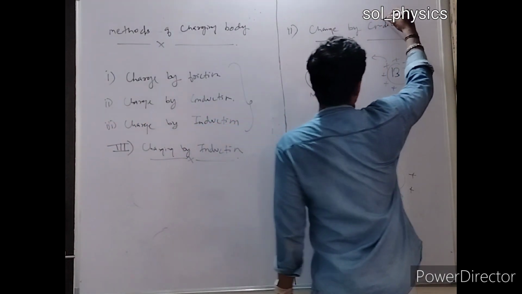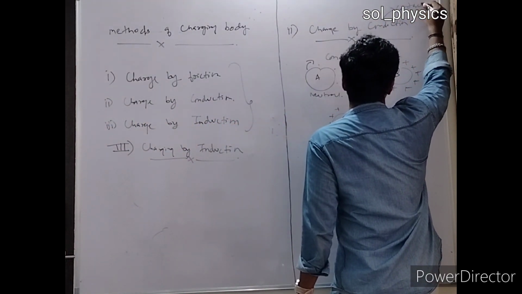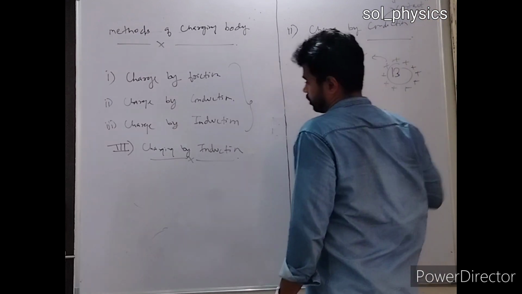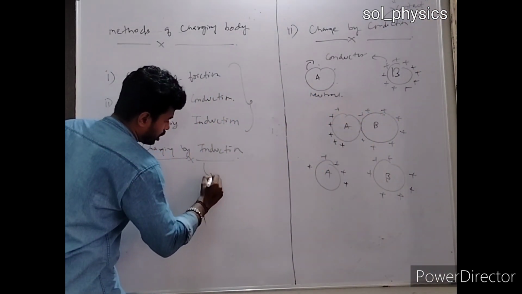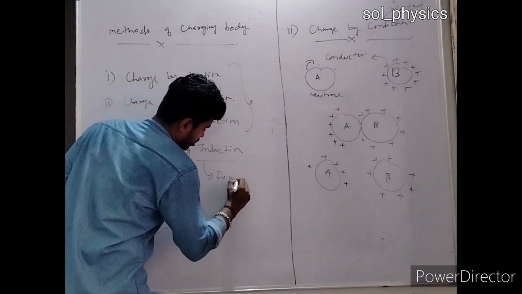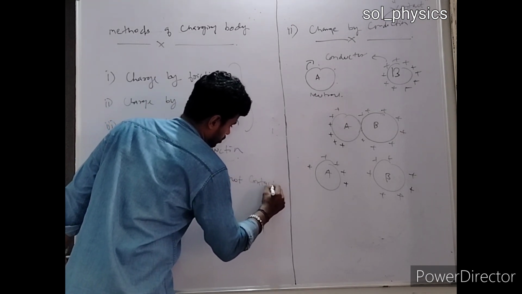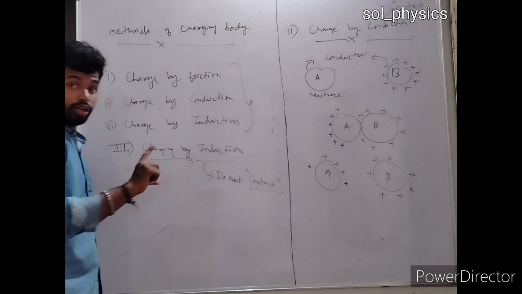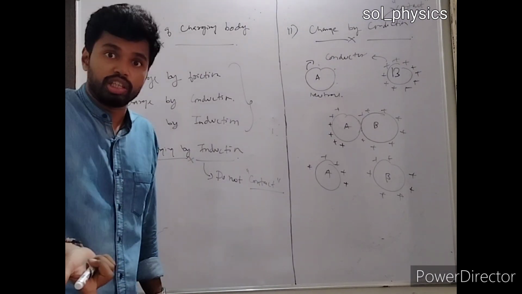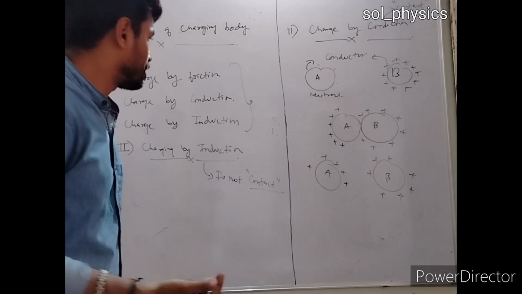The previous part requires contact. Bodies must be in contact with each other. This part does not require contact. So even if they are not in contact with each other, they are getting charge. So how is it possible?